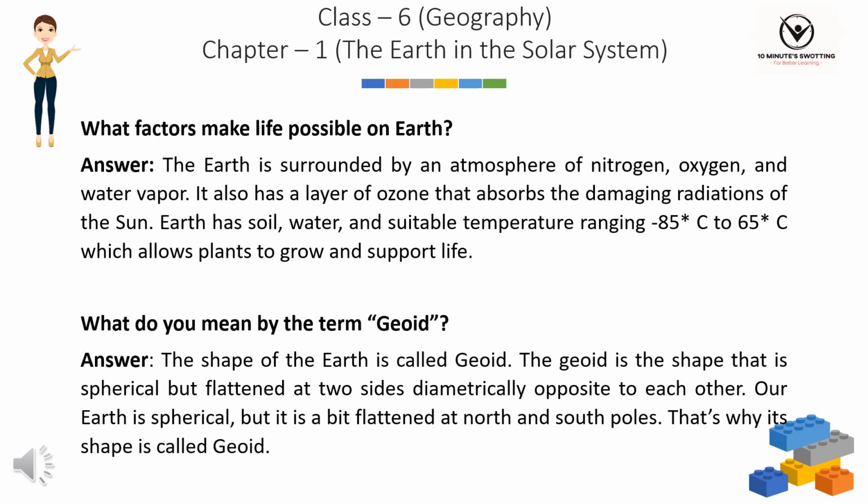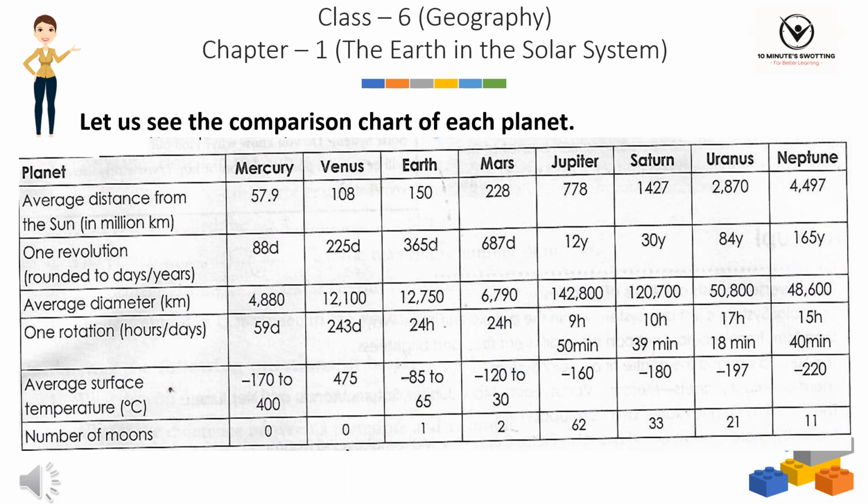Earth has soil, water, and suitable temperature ranging from -85 degrees to 65 degrees centigrade which allows plants to grow and support life. What do you mean by the term geoid? Answer: the shape of the Earth is called geoid. The geoid is the shape that is spherical but flattened at 2 sides diametrically opposite to each other. Our Earth is spherical, but it is a bit flattened at north and south poles. That's why its shape is called geoid. Let us see the comparison chart of each planet.